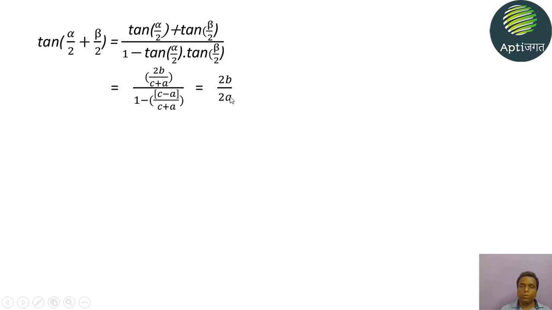If we solve it further, we get 2b upon 2a, which is b upon a. And yes, that's the answer which we require. So it matches with option C, so option C is correct.